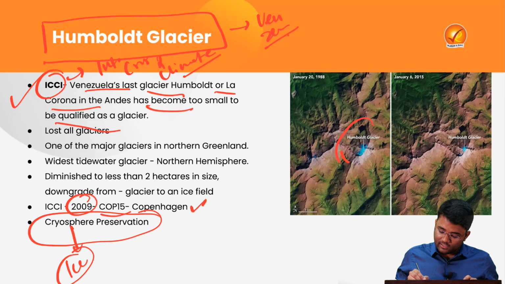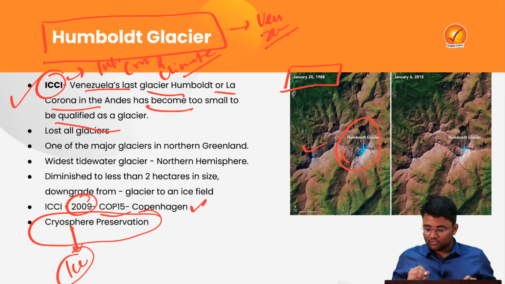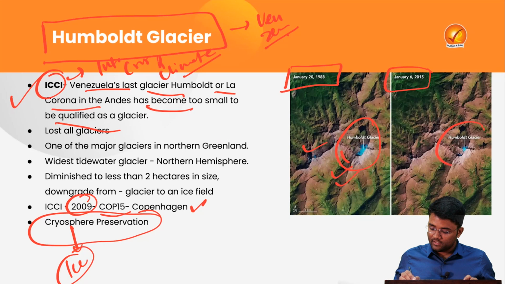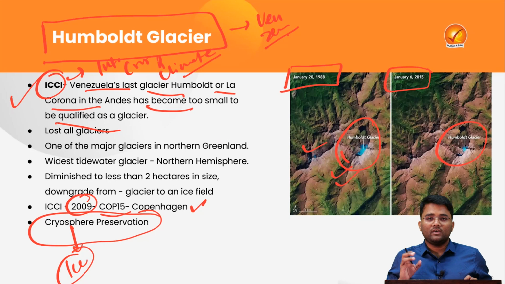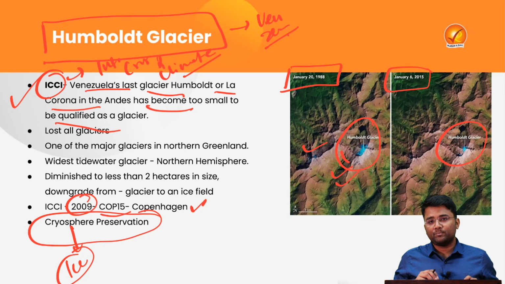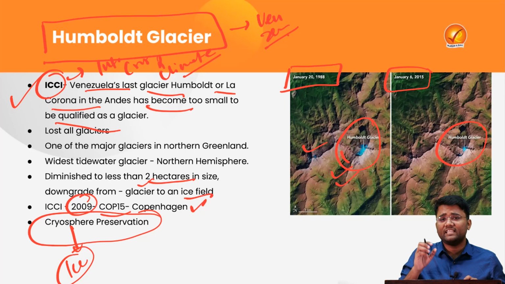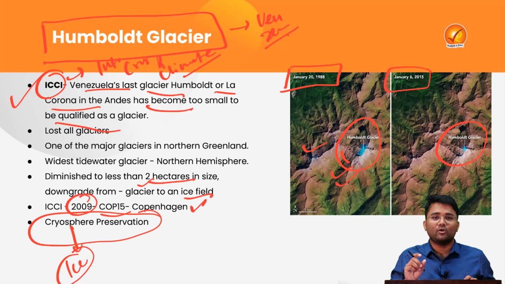If you see this picture, in the year 1988 the size of this Humboldt glacier was this, and now in the year 2015 the size has diminished to a large extent. At present, the ICCI has said that the size of this glacier has diminished to less than 2 hectares, and it will now be downgraded from a glacier to an ice field. Venezuela has become the first country in the world that has lost all the glaciers that were earlier situated in it.